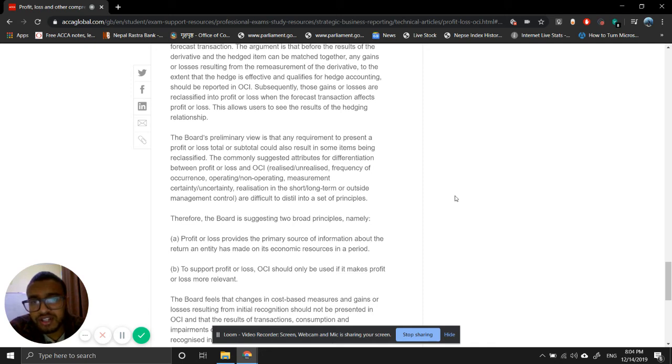The commonly suggested attributes for differentiation between profit or loss and OCI, such as realized, unrealized, frequency of occurrence, operating, non-operating, measurement certainty or uncertainty, realization in short or long term, or outside management control, are difficult to distill into a set of principles.